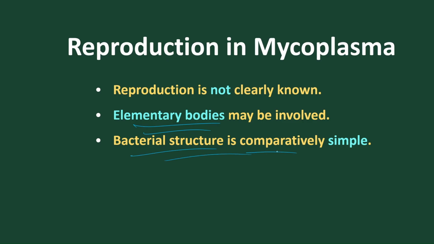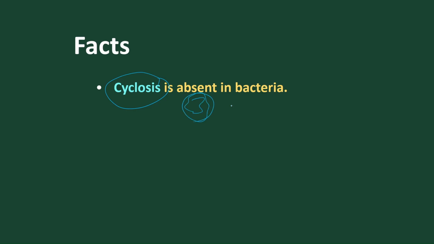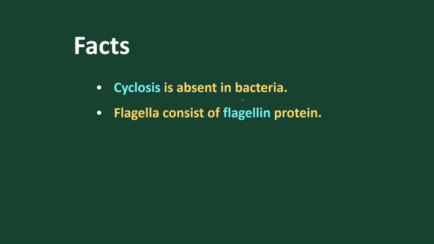Mycoplasma bacterial structure is very simple. We have completed the chapter Monera. Now let's discuss different facts of this chapter. Cyclosis is absent in bacteria, meaning the streaming movement of cytoplasm is absent in bacteria.